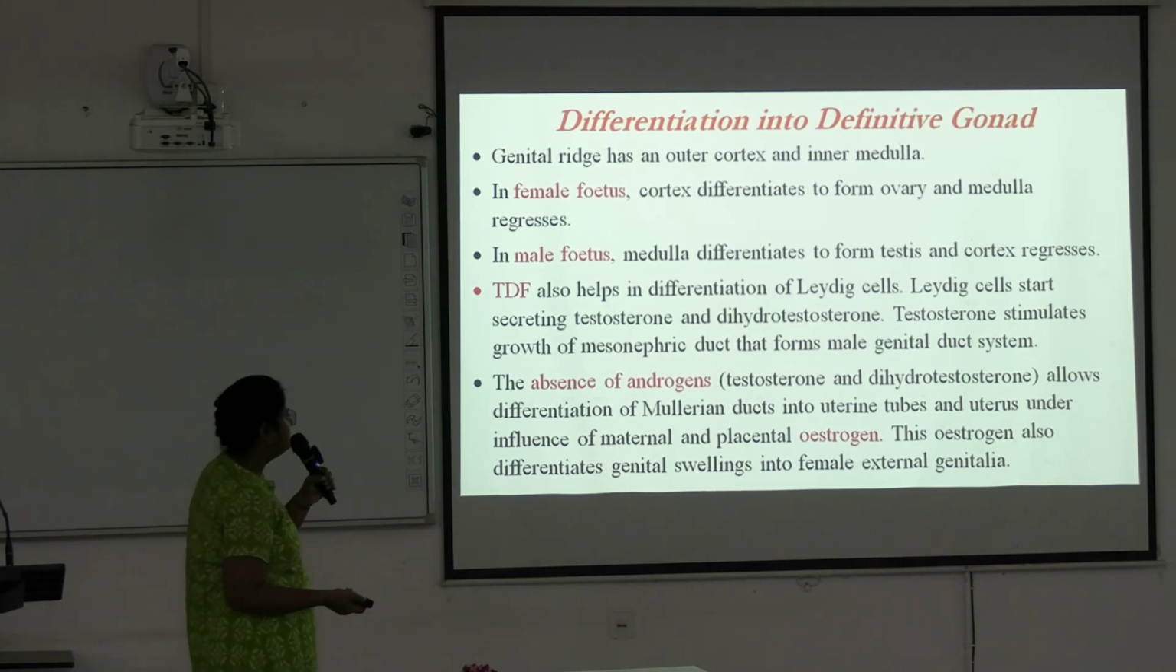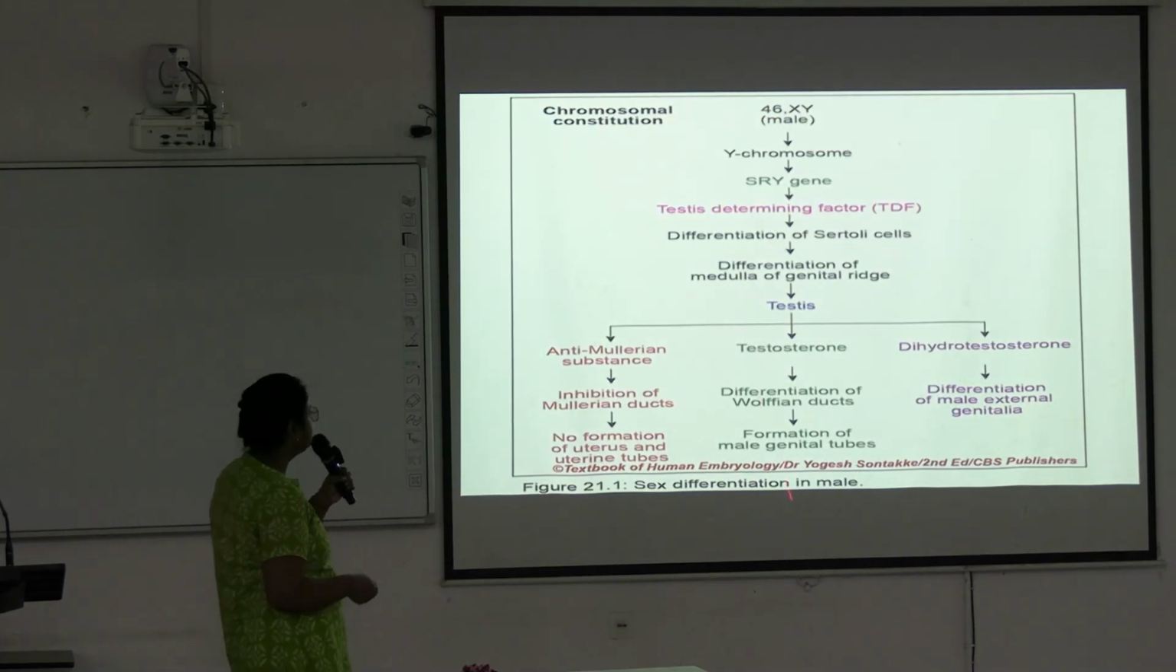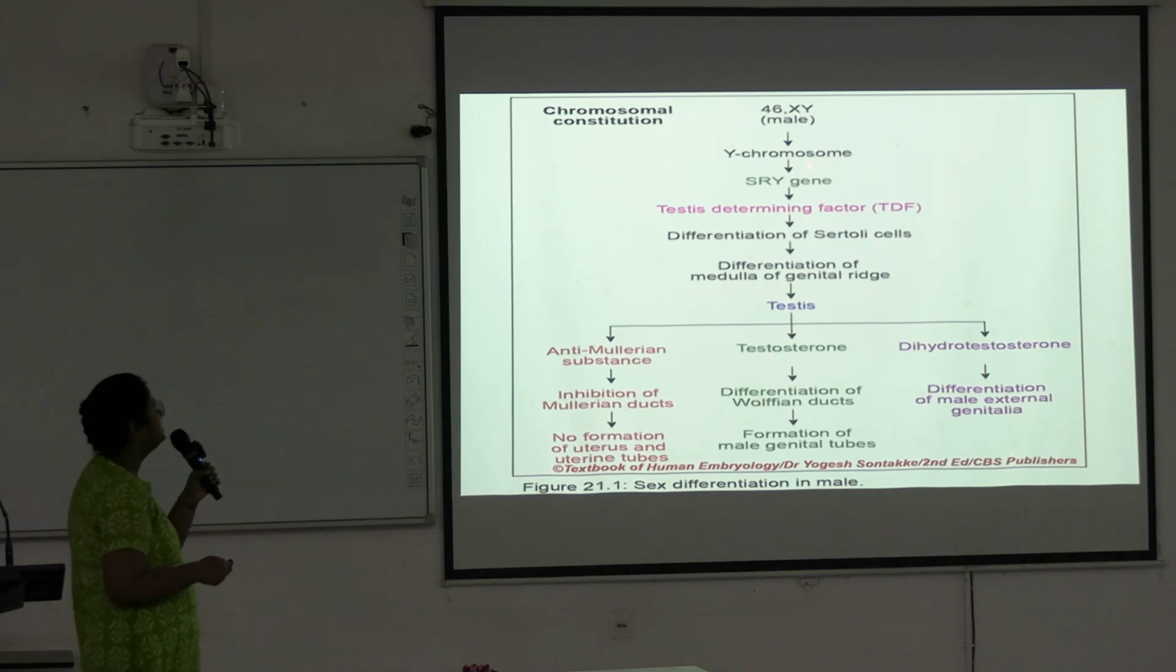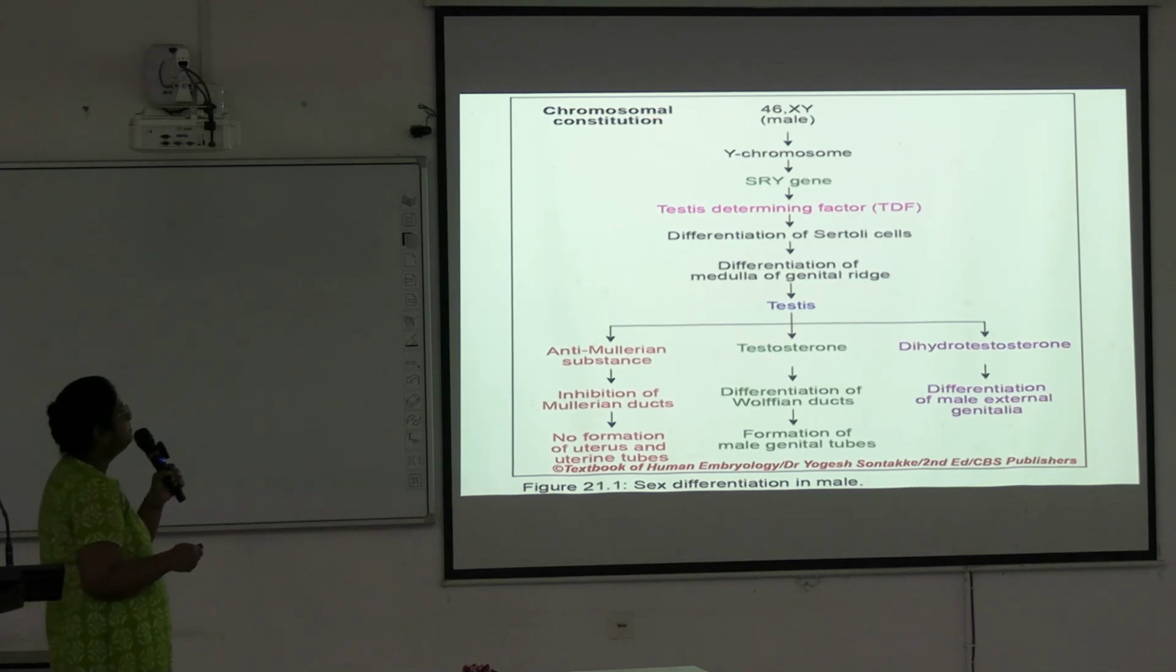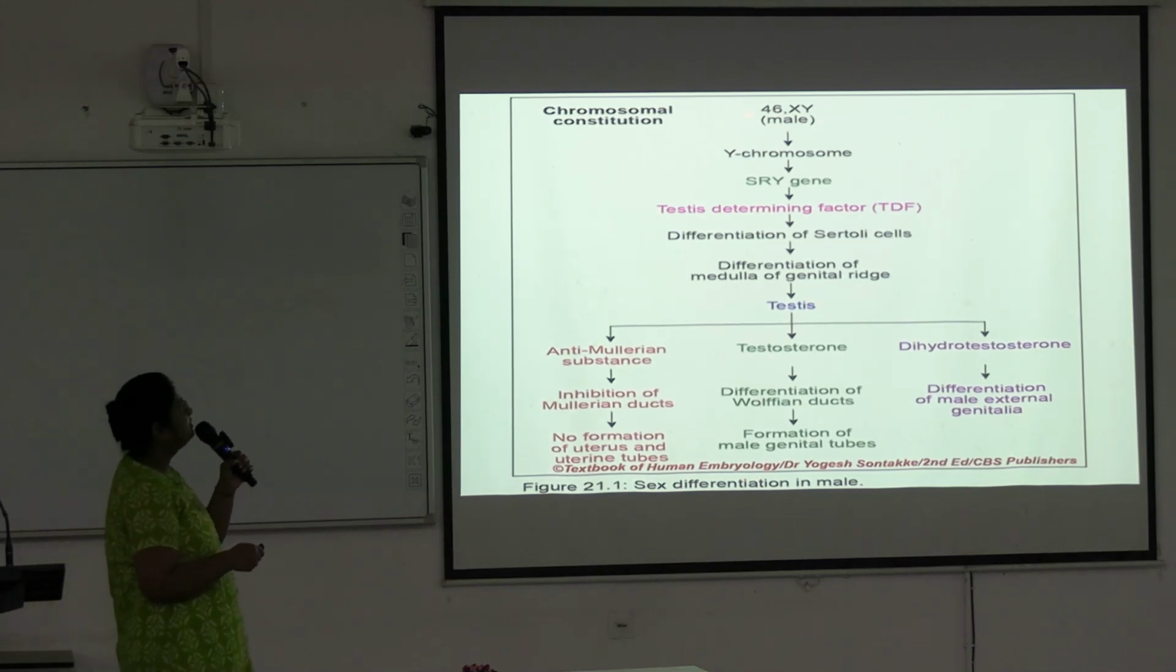Okay. Next. So this is sex differentiation in male. This is the genetic pattern, chromosomal constitution 46XY. In male, the Y chromosome is present, and within the Y chromosome, the SRY gene.